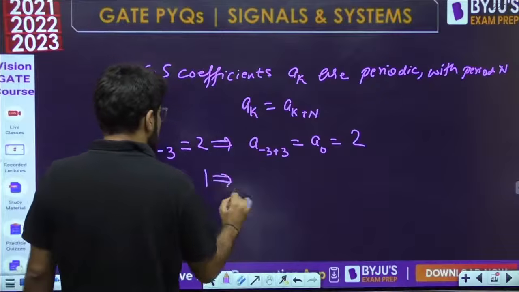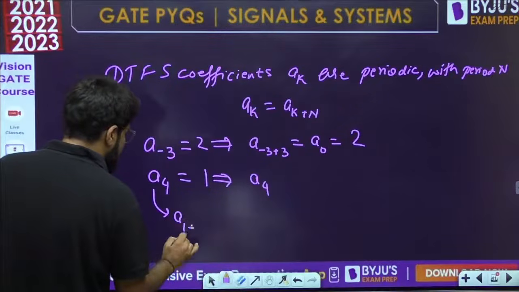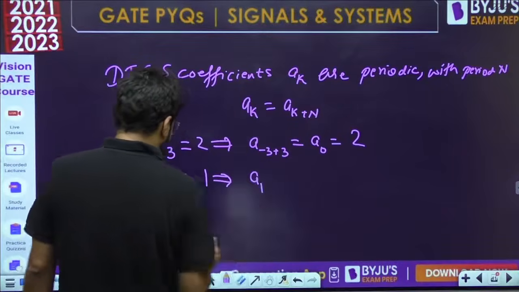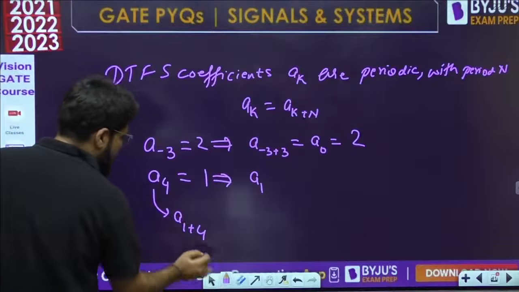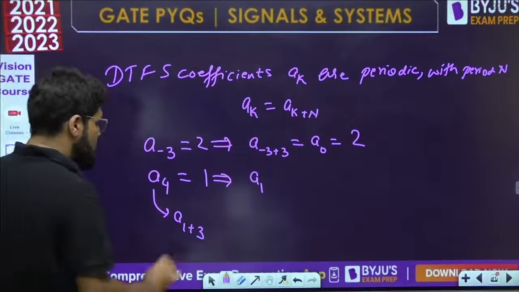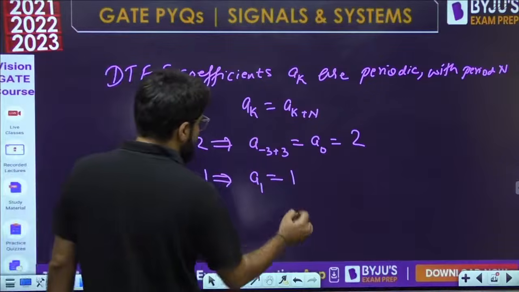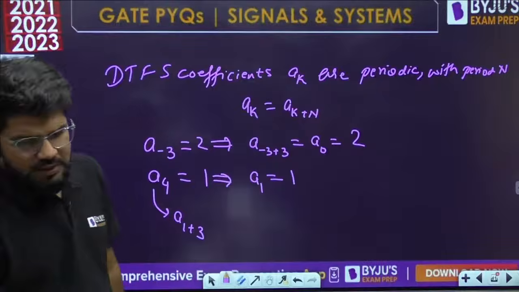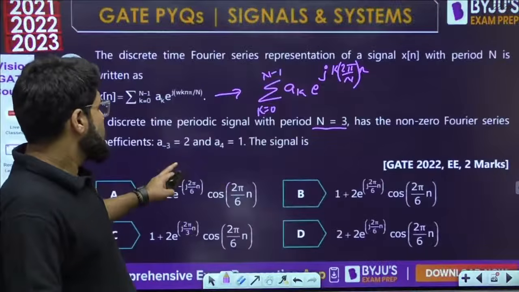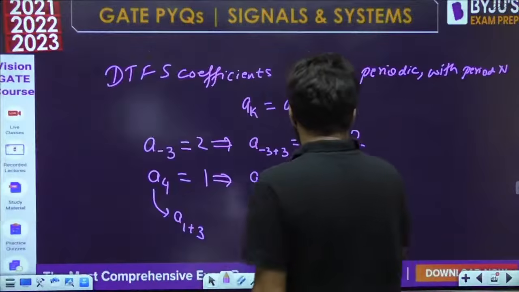Whatever is a4, अच्छा, तो a4 can be written as a1 plus 3, periodic with period 3 ना. So a1 and a1 plus 3 are same. So a4 should be equal to a1, that is equal to 1. Okay, right. So these are the only non-zero Fourier series coefficients. Rest all are 0.